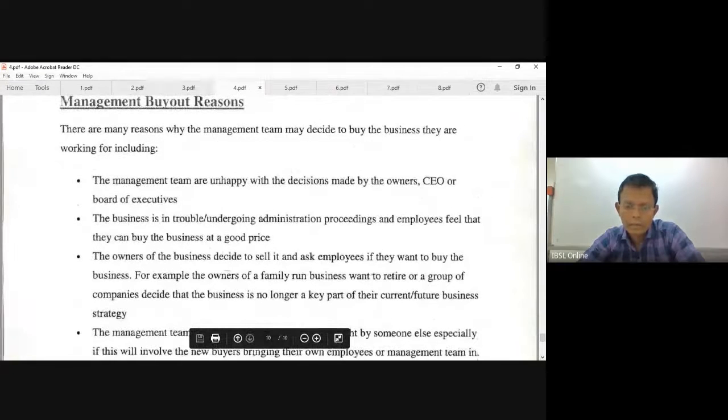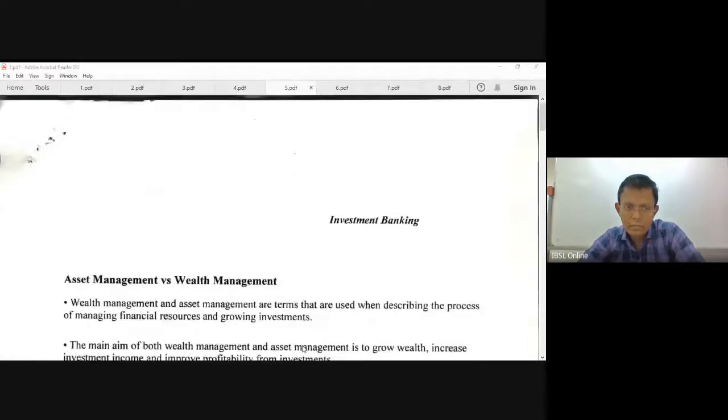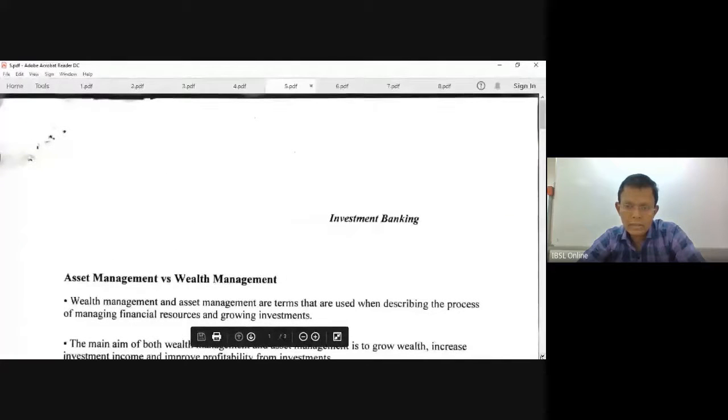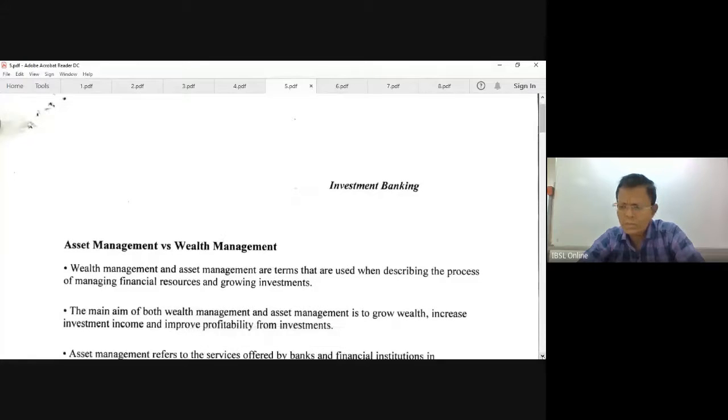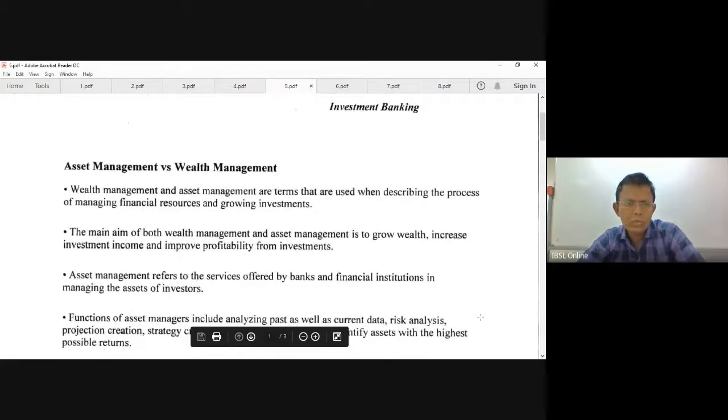And just to read. This is also another term I just wanted to give to you, asset and wealth management. So possible questions can come on this. The examiner has not tested asset management and wealth management together. We have studied wealth management and asset management separately, but if the examiner asks a question as one, wealth management and asset management are terms used when describing the process of management. The main aim of both wealth management and asset management is to grow wealth.